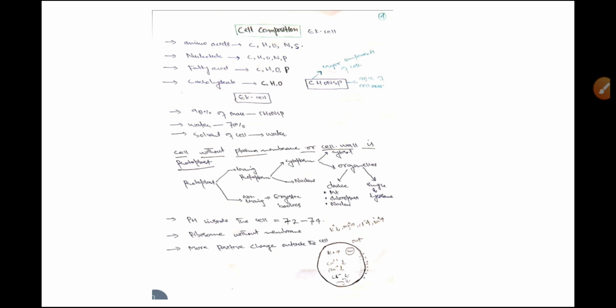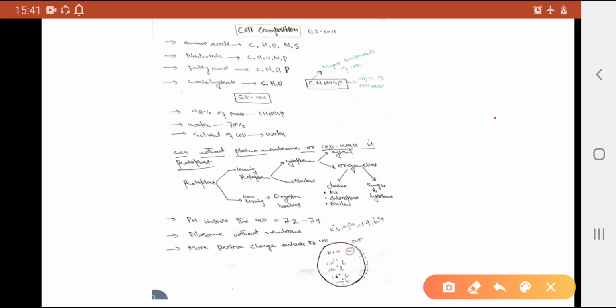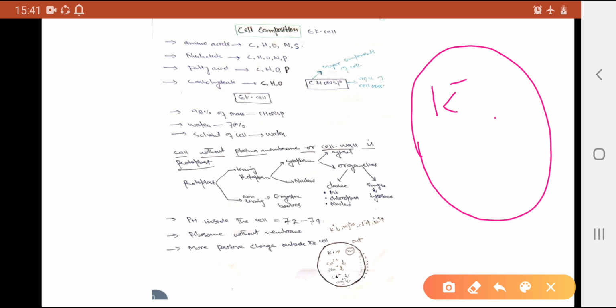Now we can come to the next slide. This may be our last slide today. Cell composition. Here, if we talk about the cell, this is a cell. First off, I'll give you some basic concepts. K+ concentration is high, Ca2+ concentration is low, Na+ concentration is low, Mg2+ concentration is low, and there is only one Cl- ion. Mostly these ions are present inside the cell.